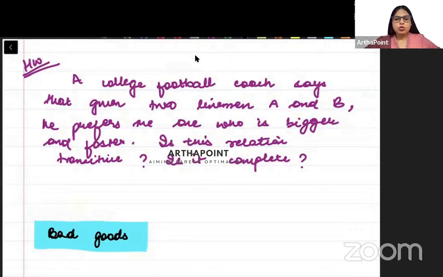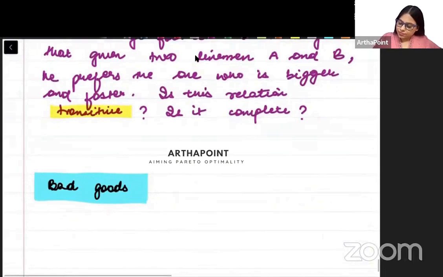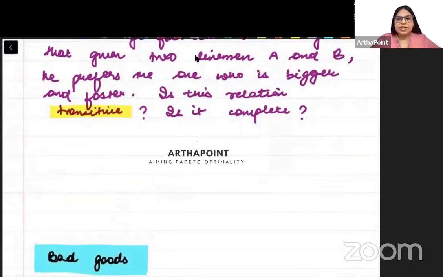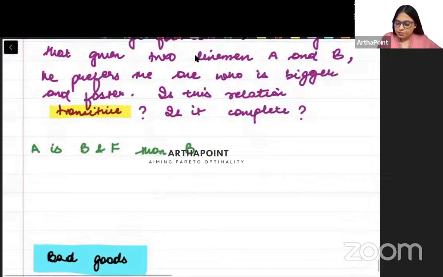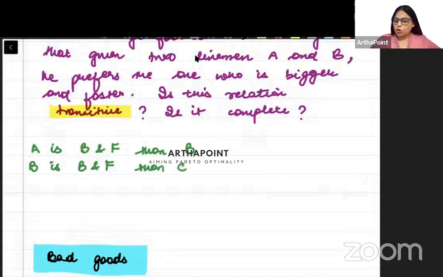A college football coach says that given two linemen, A and B, he prefers the one who is bigger and faster. Is this relation transitive? तो देखो जरा ध्यान से. Suppose I tell you that A is bigger and faster than B, and B is bigger and faster than C. तो क्या होगा?